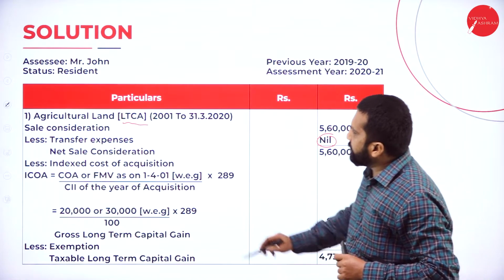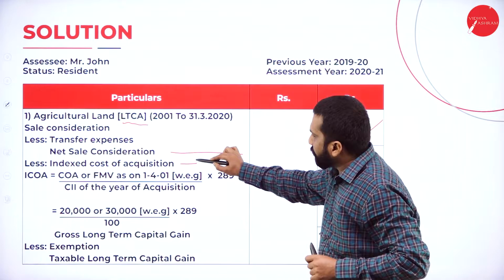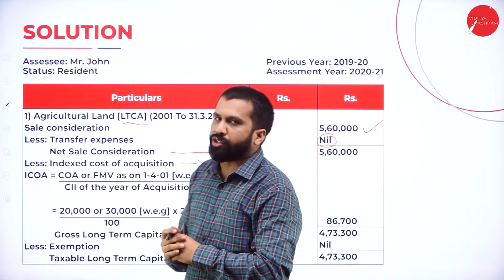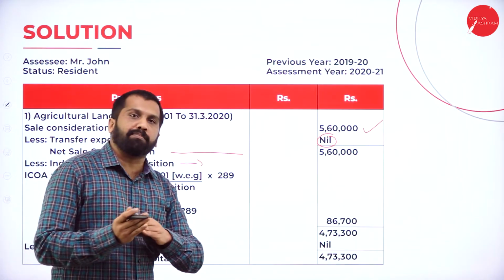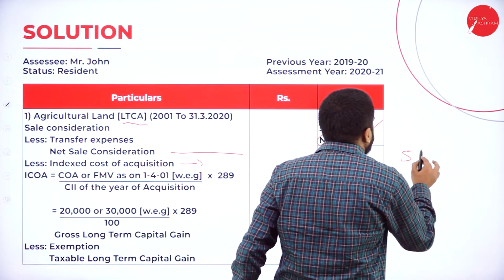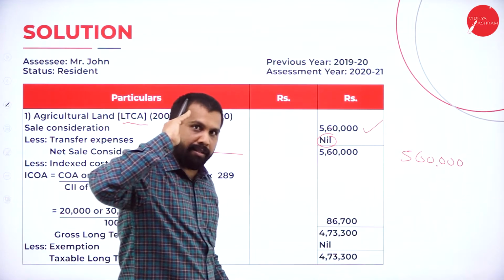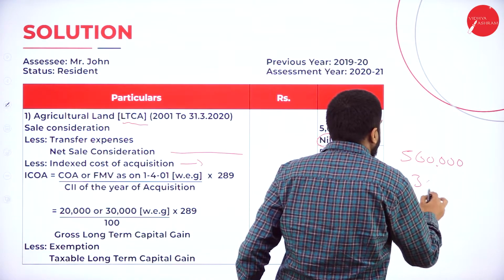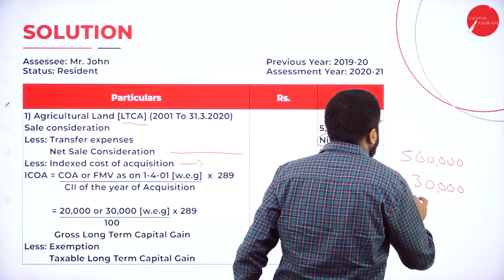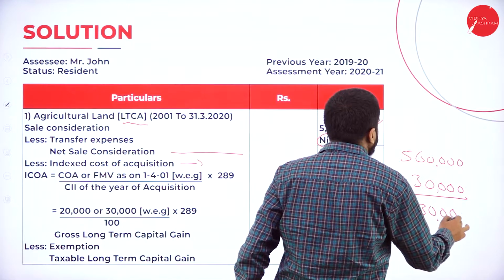Now, minus sale consideration is over. Indexation cost of acquisition. Now, what happened? In the previous session, I explained. Your selling price is 5,60,000. In 2001, you purchased at what price? 20 will become 30 because of fair value. You are supposed to pay tax on 5,30,000.